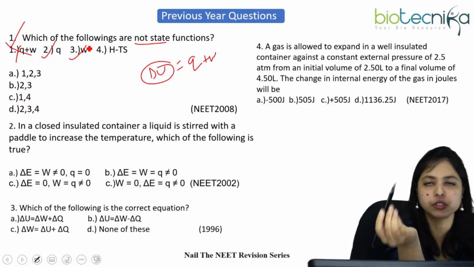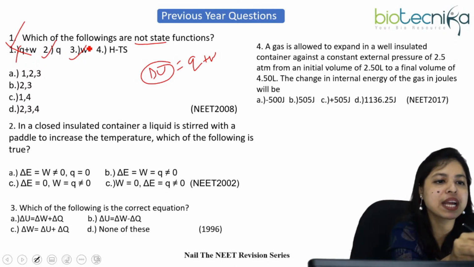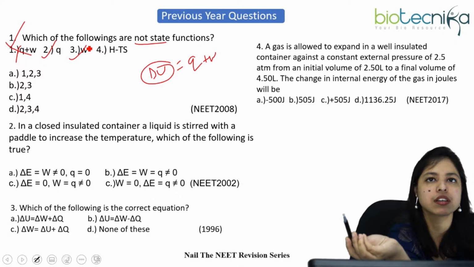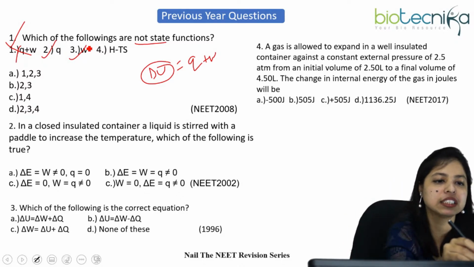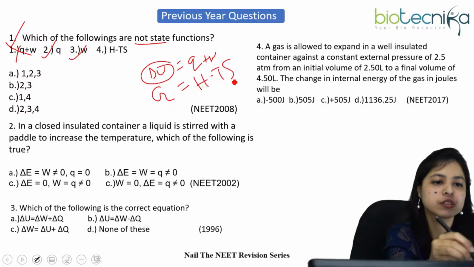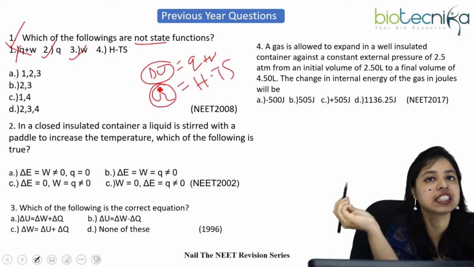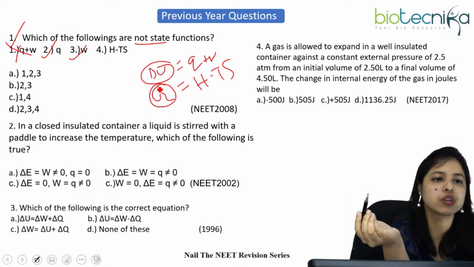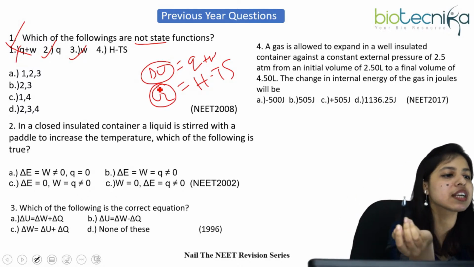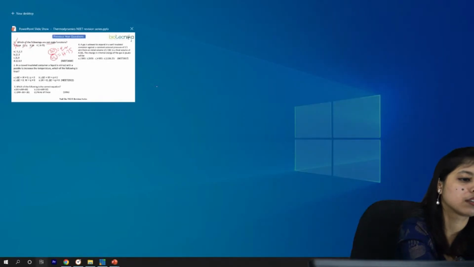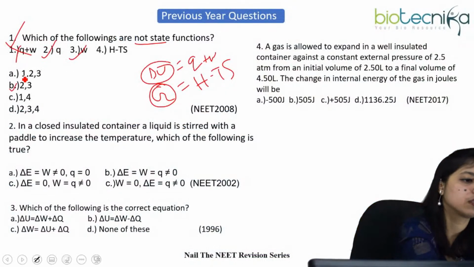Number four, H minus TS. What is H minus TS? This is our Gibbs energy, G. G equals H minus TS, which is the free energy. This is also a state function. So here in the question, this is not the state function we want. So only 2 and 3. What is the answer? Yes, option B. Option B is our answer.